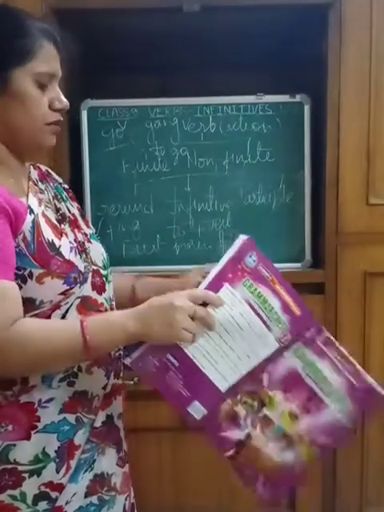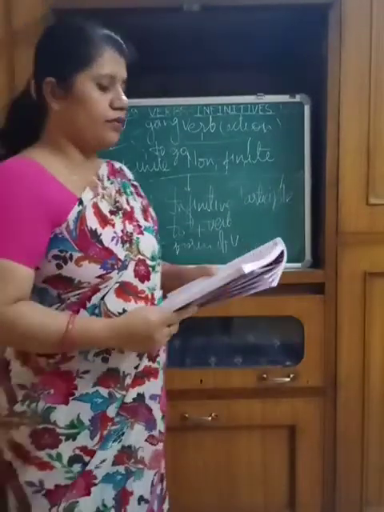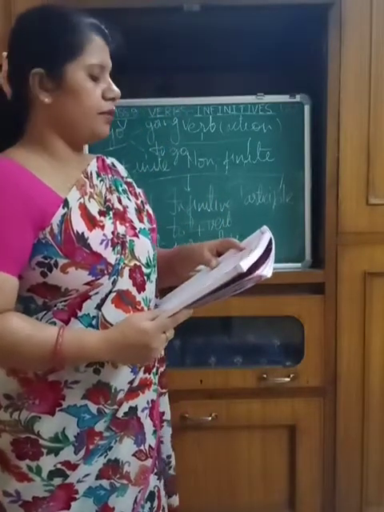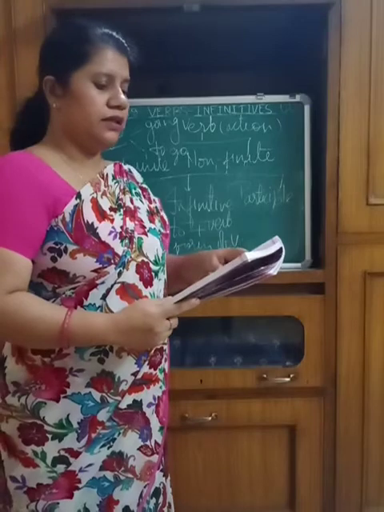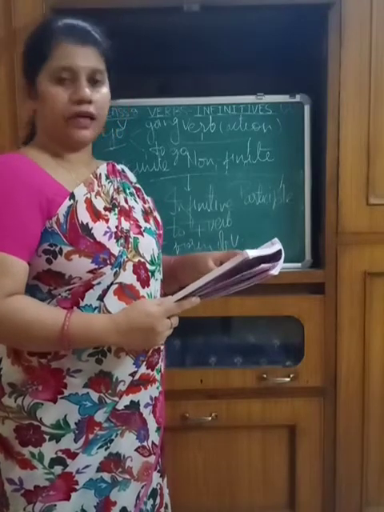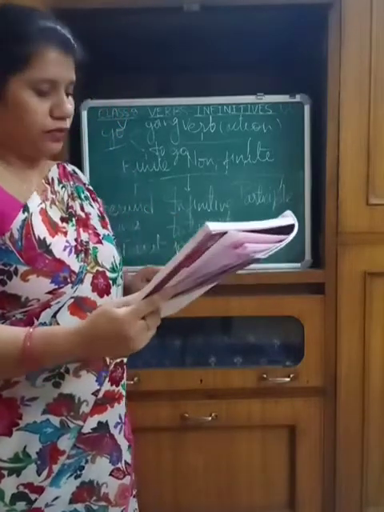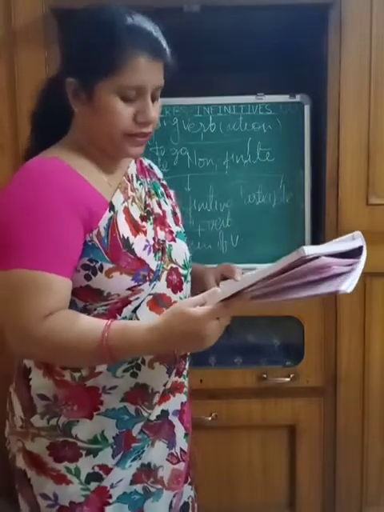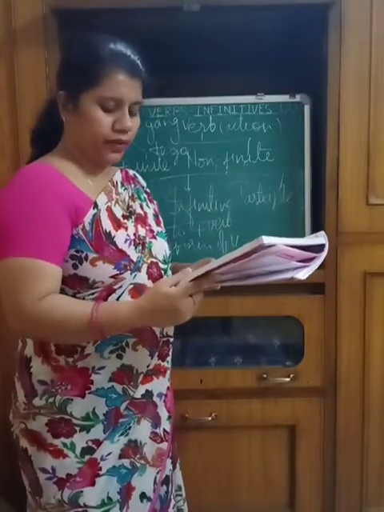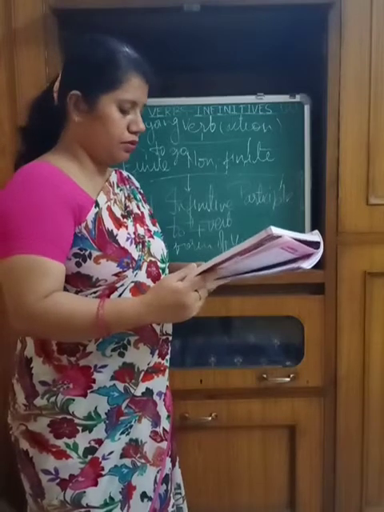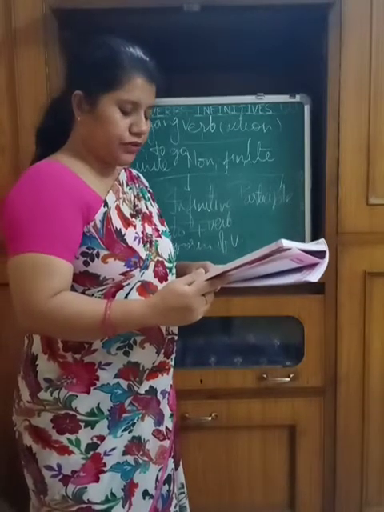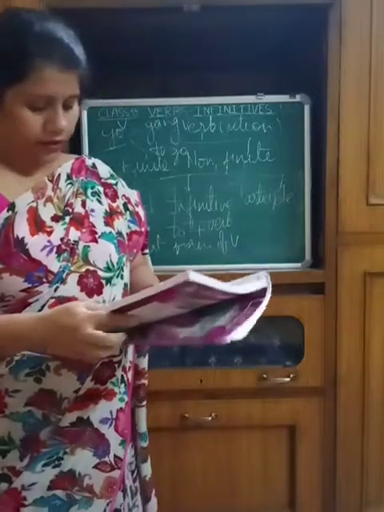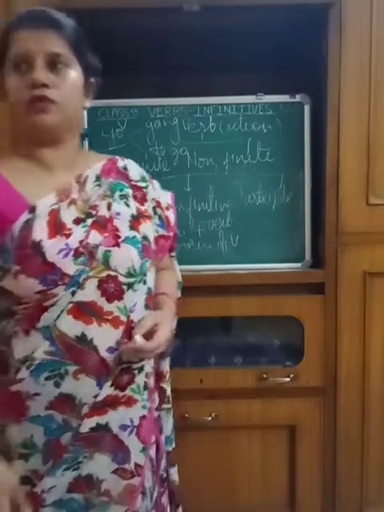Now, the definitions are given on page number 35. So let's read it once. The finite verbs are verbs that change according to the tenses, the number of people doing the action, or the person doing the action. Mark it and write it down in your copy. A non-finite verb does not have tense. It does not change its form, whatever be the time of the action, the number of people doing the action, or the person doing the action. That's it. And write down a few examples also.